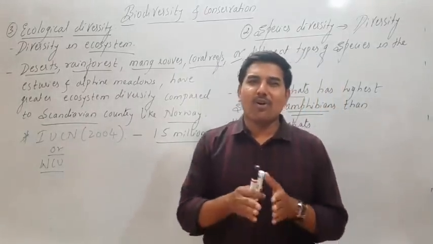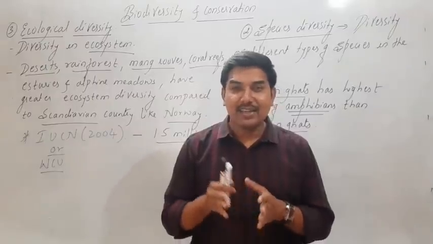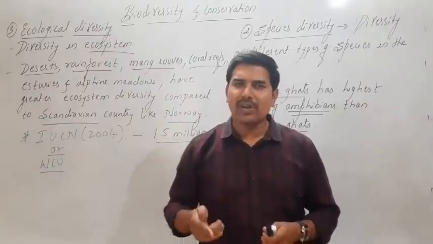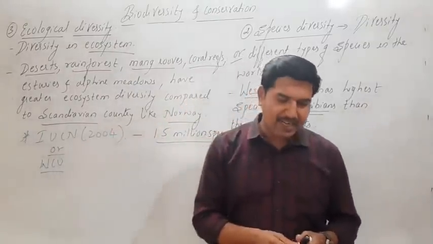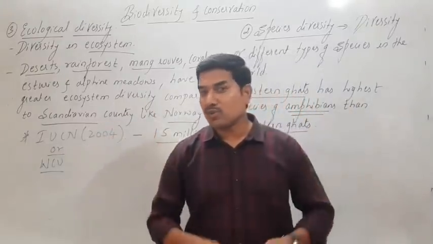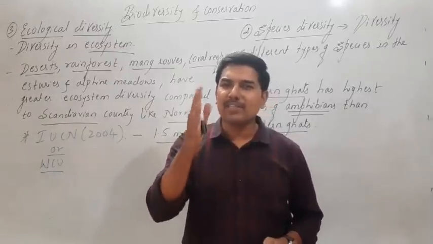Now, whether all the species existing in this world are these, or whether the number is still more than this, or the same, or very less, many guessed that in the ecosystem, in nature, throughout the geographical area, there are around 20 to 50 million species.